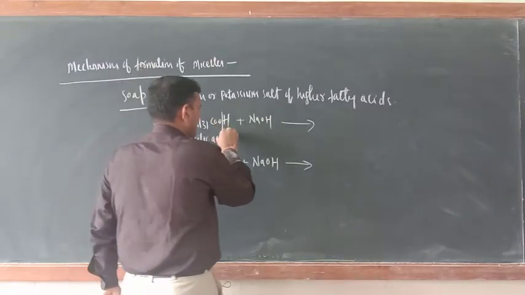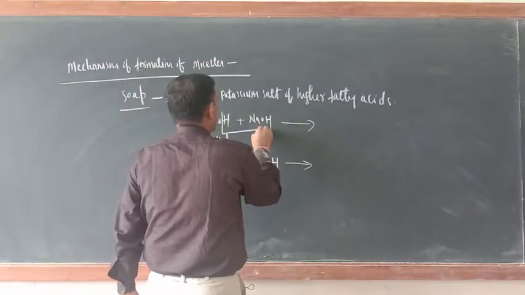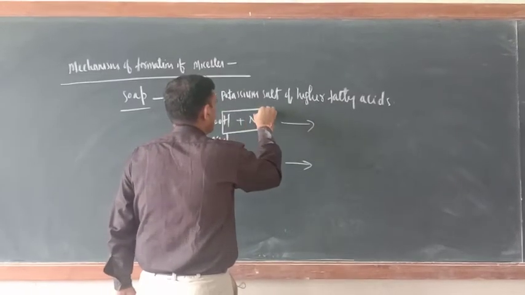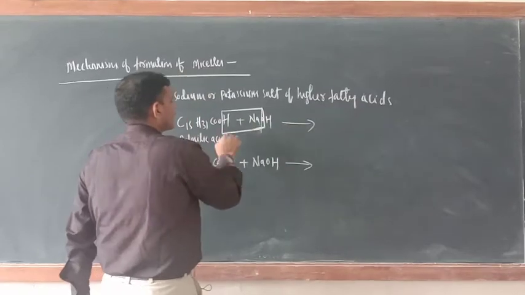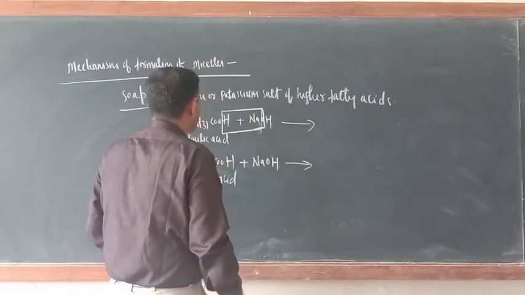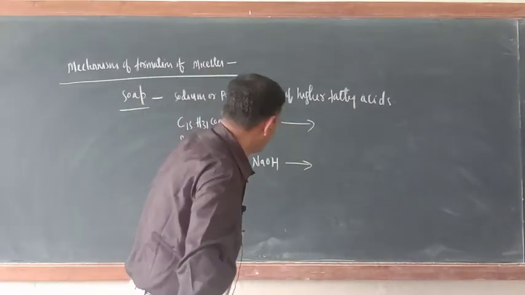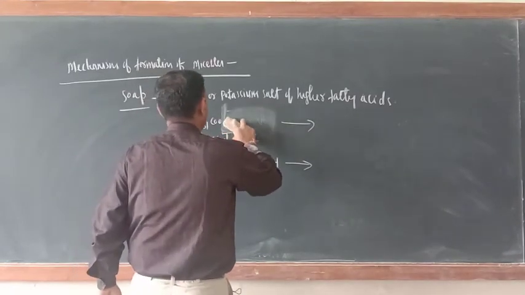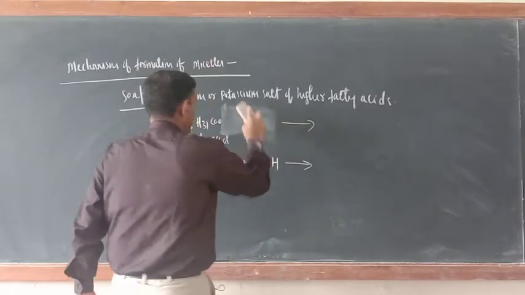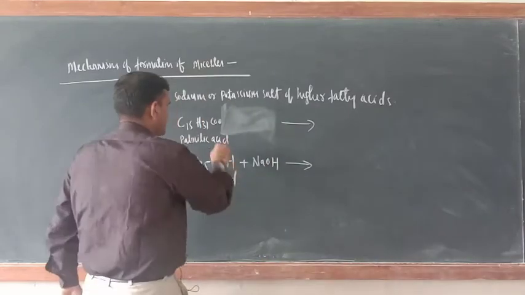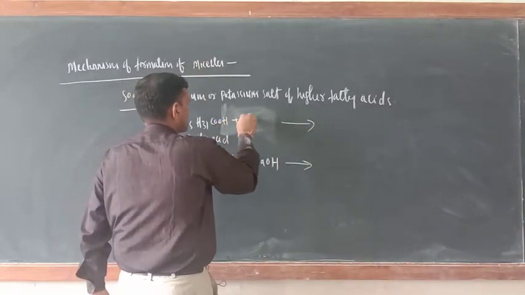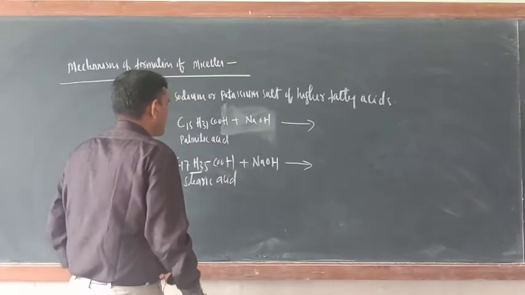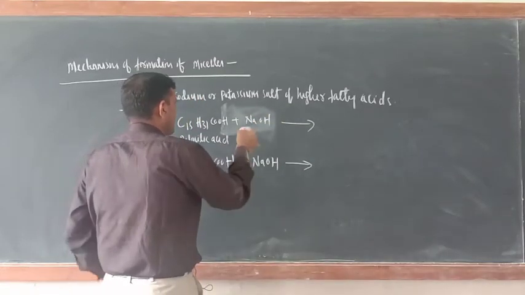So the H of the acid and the OH of NaOH will come out. You can write it this way, otherwise confusion would be there. This is COOH plus NaOH.